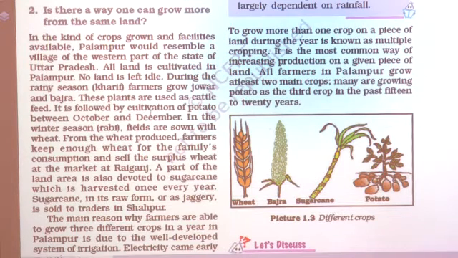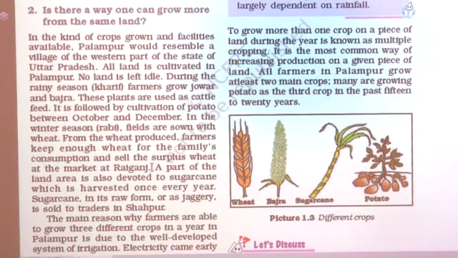It is followed by cultivation of potato between October and December. So they not only produce jawar and bajra in the farm; between October and December farmers also cultivate potato in the farm. So jawar, bajra, potato, these are crops. And from the wheat produced, farmers keep enough wheat for the family's consumption and sell the surplus wheat at the market at Raiganj. So wheat production also occurs here in the village Palampur in October, November, December.